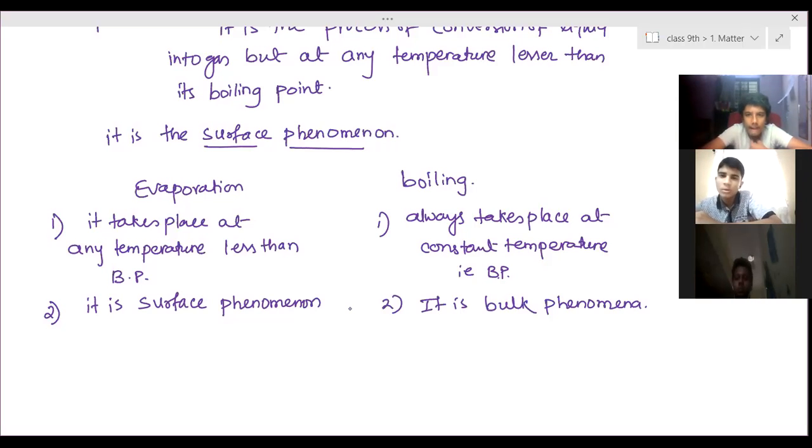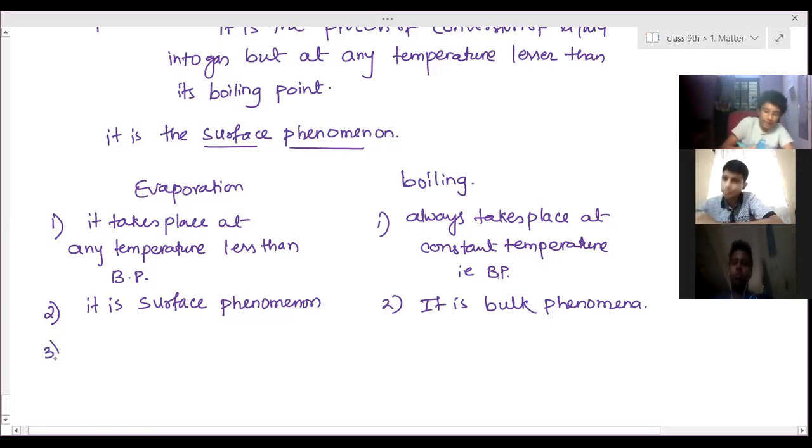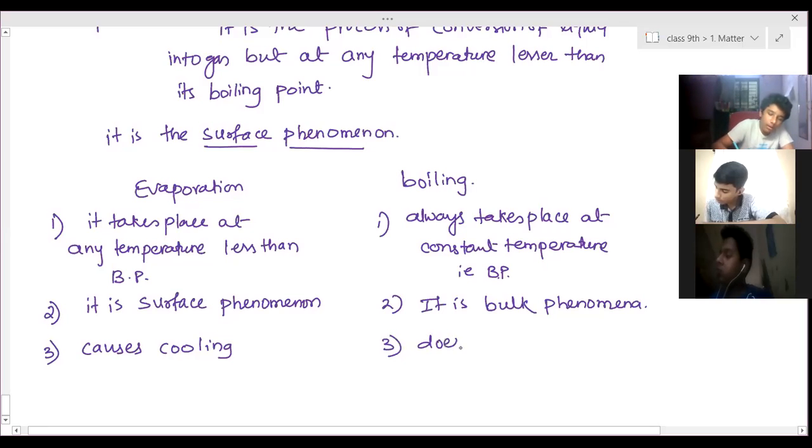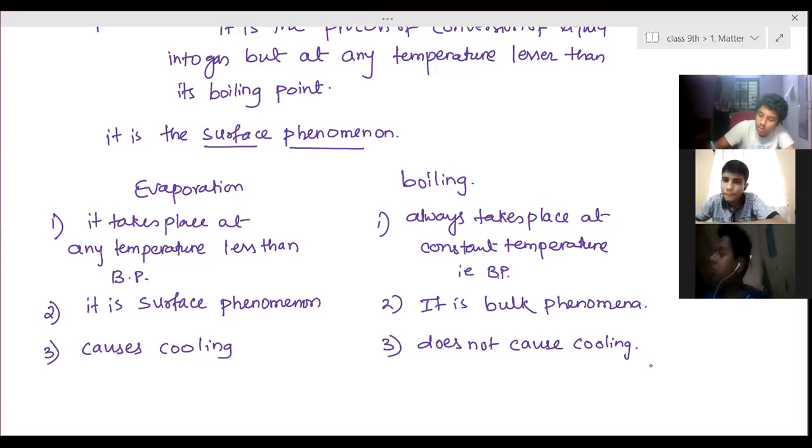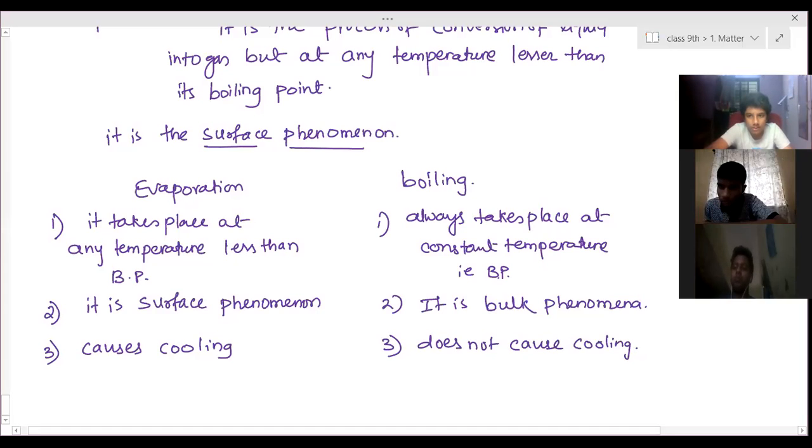And the third difference is, evaporation causes cooling and boiling does not cause cooling. What does this mean? If any liquid undergoes the process of evaporation, what is happening actually?